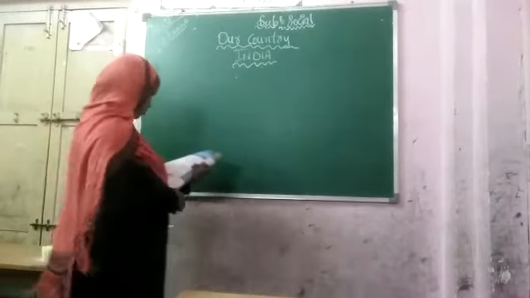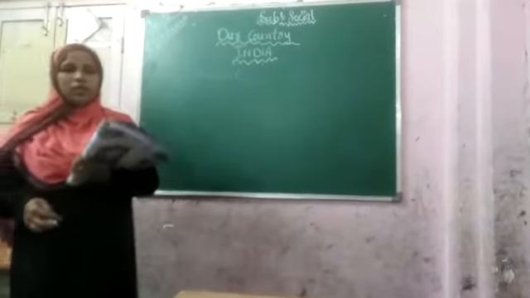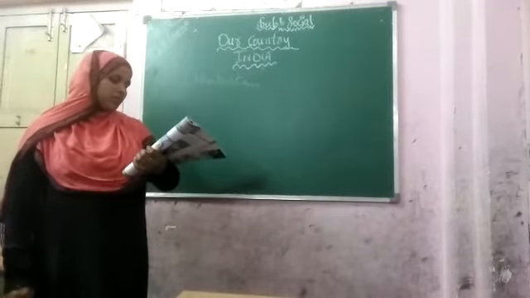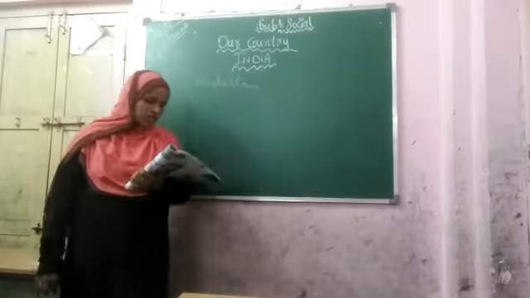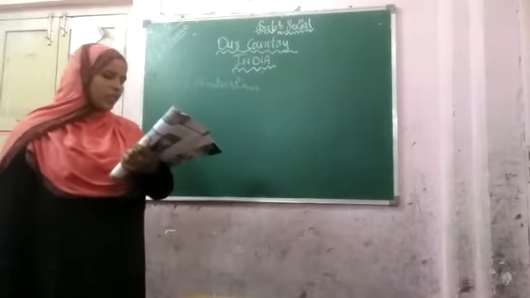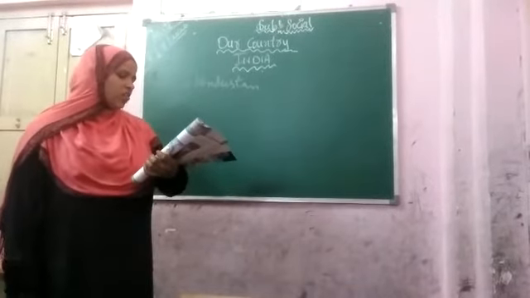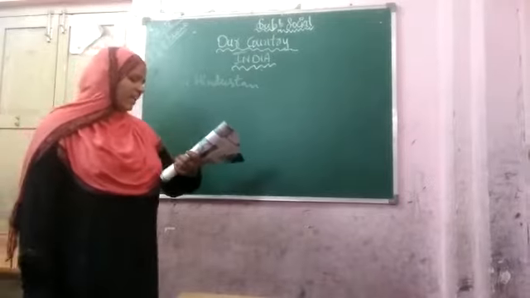Okay, students. See, do you know what Hindustan means? We already learned it in the previous class. Actually, Hindu is the name of the Sindhu river in the Persian language. For the same reason, Hindu does not relate to any religion.